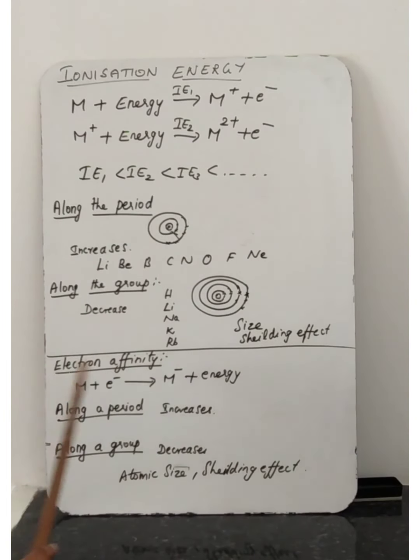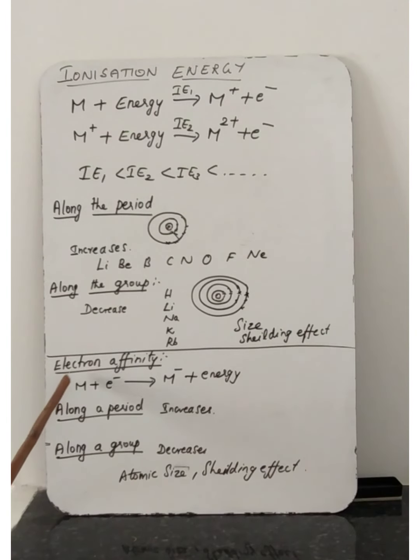Okay, the next one we are going to discuss is electron affinity, the next periodic trend in properties. Last class we discussed atomic and ionic radius. Today's class we discussed ionization energy, and the next periodic trend in properties is electron affinity. What is the meaning of affinity? Attraction. Electron attraction, electron gaining.